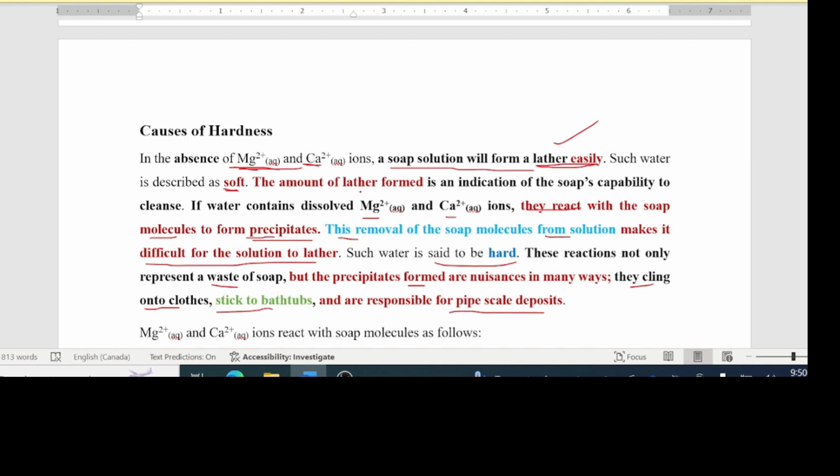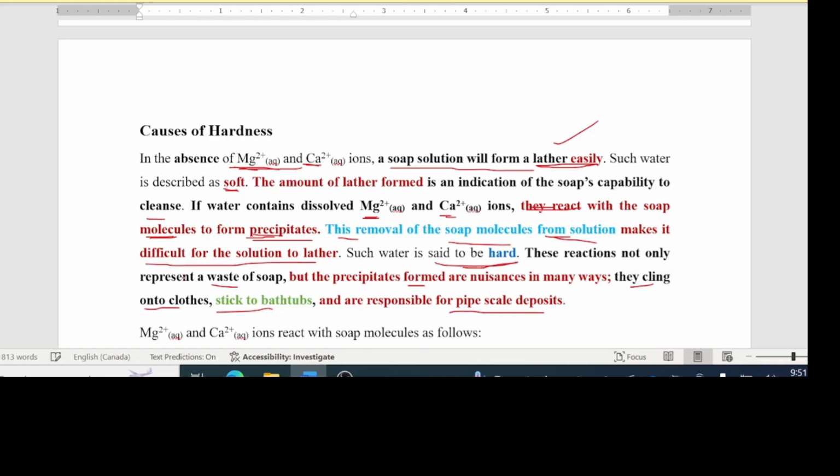The amount of lather formed is an indication of the soap's ability to cleanse. If water contains these ions now, right, they react with the soap molecules to form precipitates. The removal of the soap molecules from the solution or water makes it difficult for the solution to lather. Such water is said to be hard.